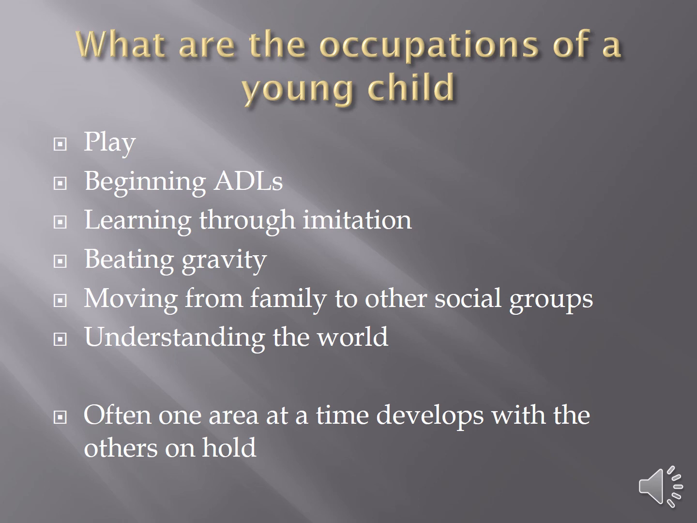The occupations of a young child obviously are play. They learn through play. They learn through imitation. One of the biggest goals of a young child motorically is to beat gravity, is to get up against gravity. And some say 8-year-old boys are still trying to beat gravity. But that's what they want to do. They want to get up and vertical and move through space. They want to move from relying on and being focused on themselves and their close family to being reliant on social groups for their social emotional development. And overall, of course, they want to understand the way the world works.